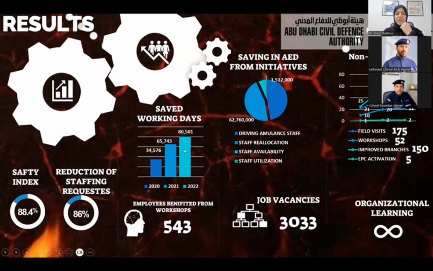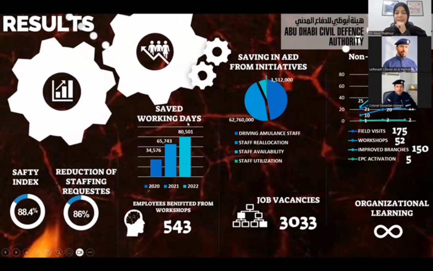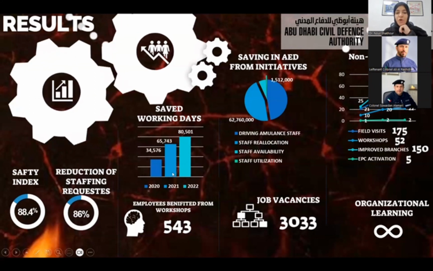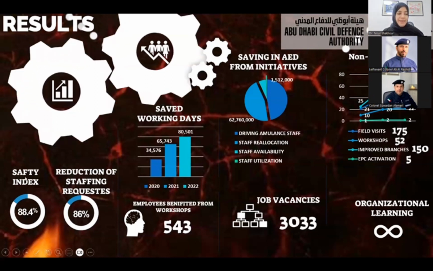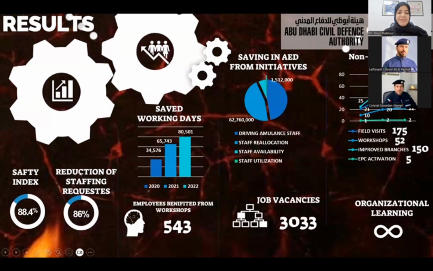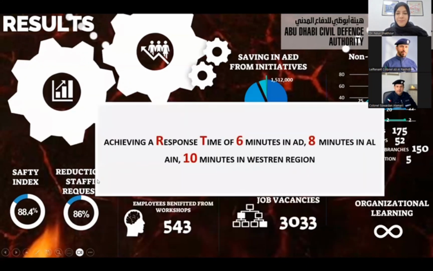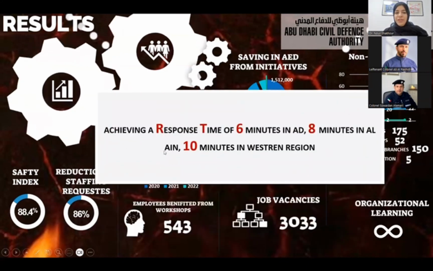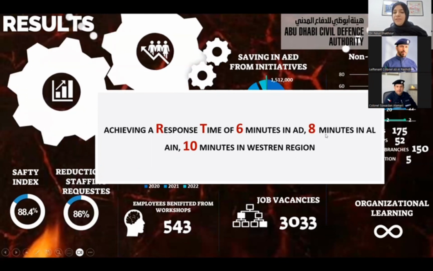These are the amounts that we saved in terms of working days. How many days we have saved based on the minimization of absenteeism and sick leave days. And this is the staff index. This is a worldwide index, 88.4%. And this is the reduction of the staffing requests. The most important achievement is that we were able to meet the response time of 6 minutes for Abu Dhabi, 8 minutes for Al Ain, and 10 minutes for Western Region.